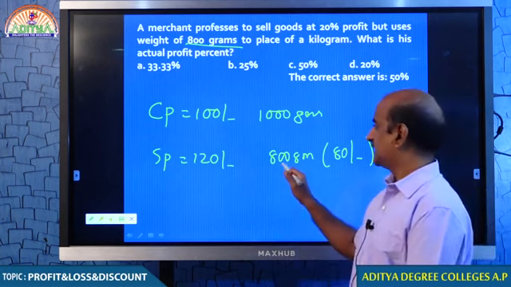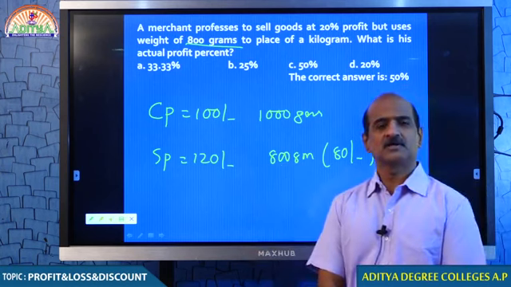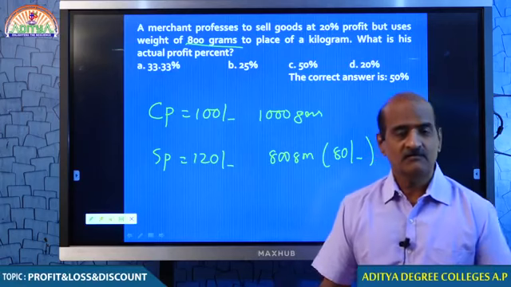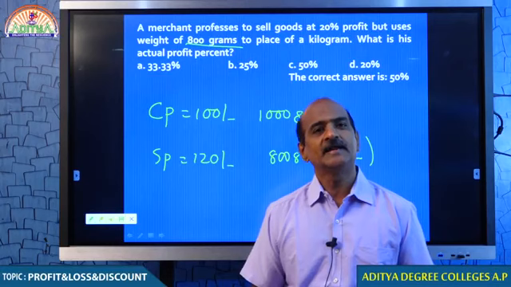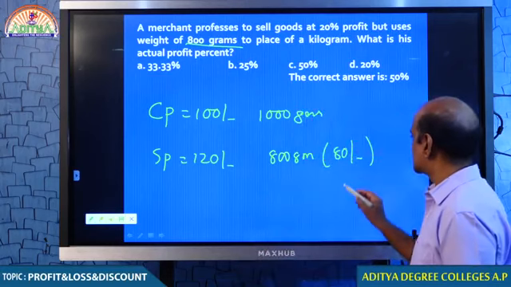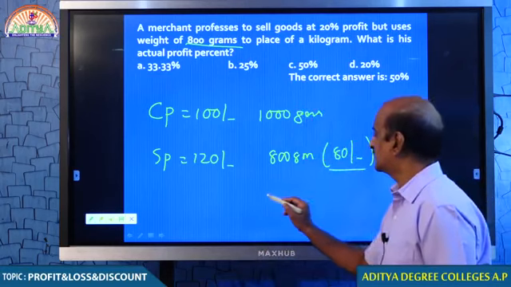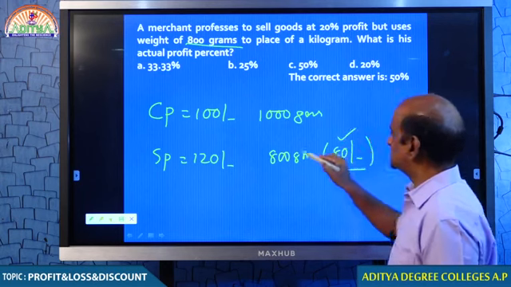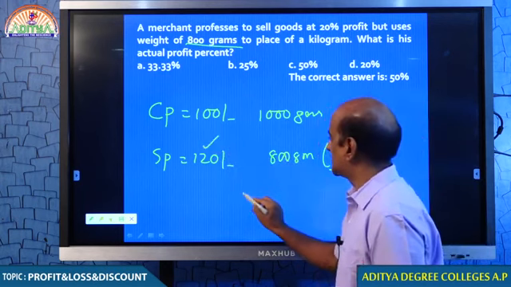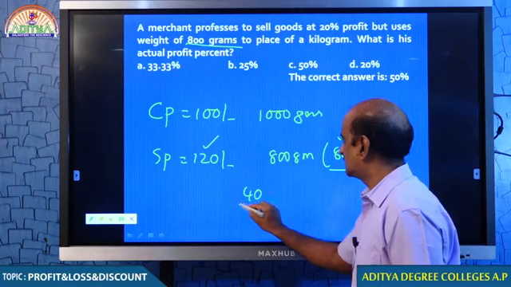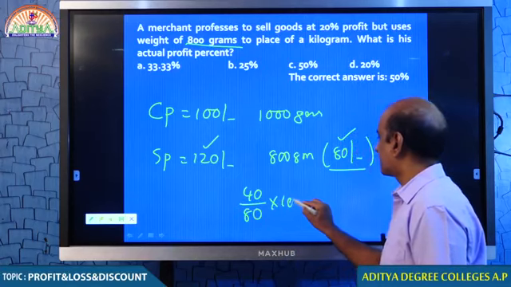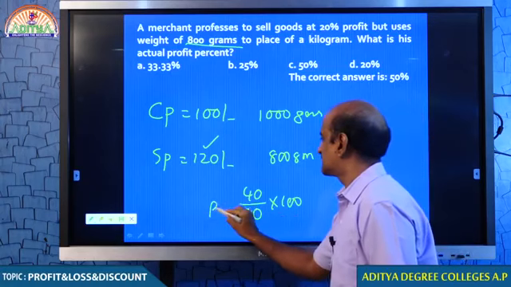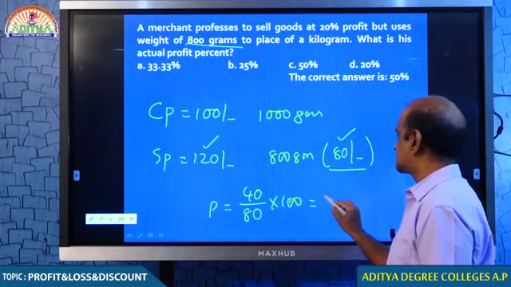Because I am giving only 800 grams to the customer, taking 120 rupees. 800 grams in the sense 80 rupees. Therefore, for 80 rupees' worth, I am taking 120 rupees. Therefore, profit is 40 rupees. 40 by 80 into 100. So, profit percent is 50%.